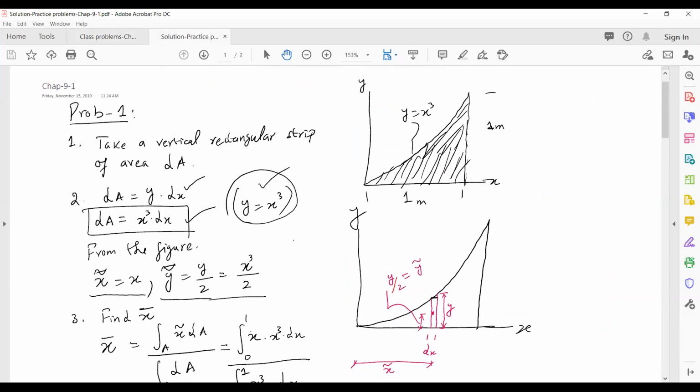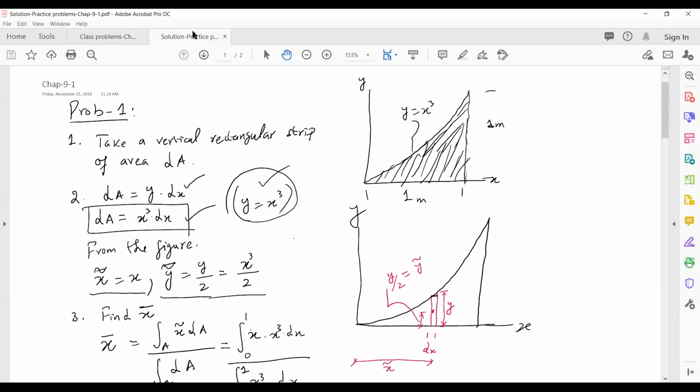Here we have the same figure drawn. The equation of the curve is y equals x cubed. Now let's go step by step. The first step is taking a vertical rectangular strip of area dA.